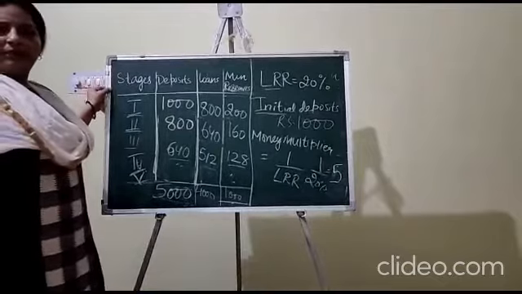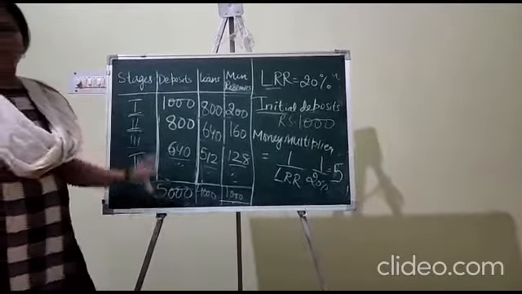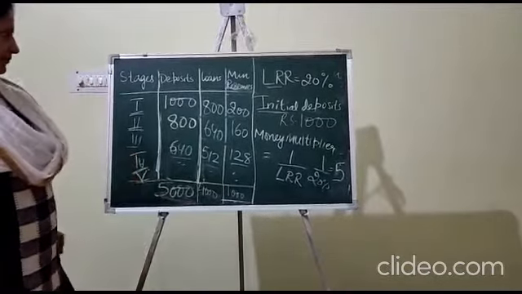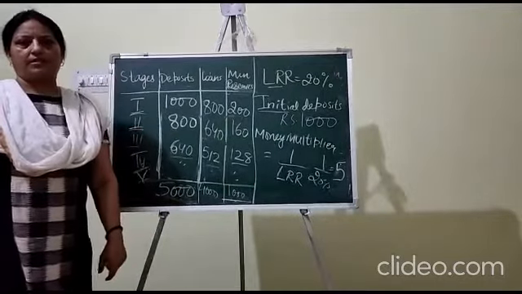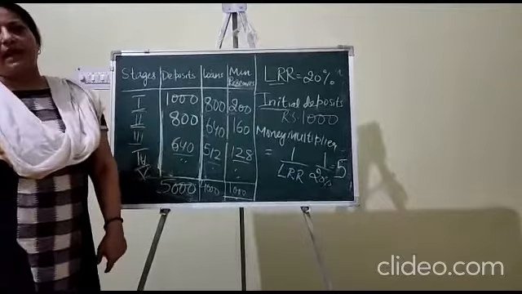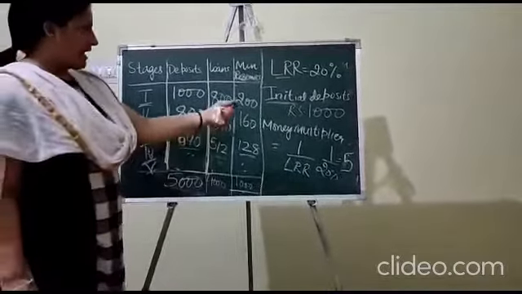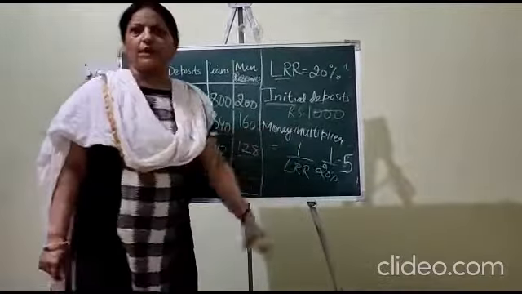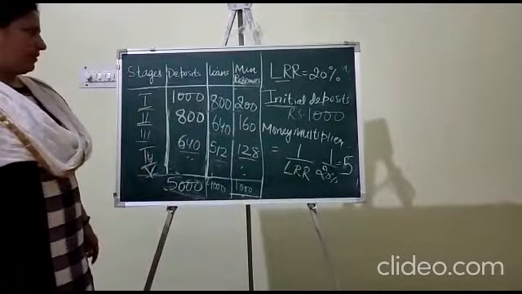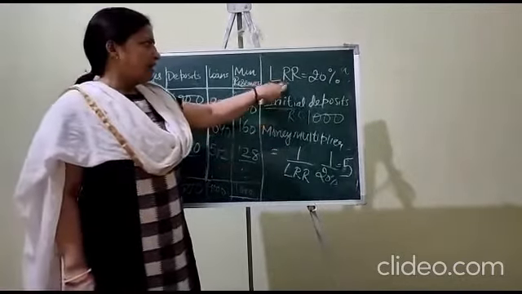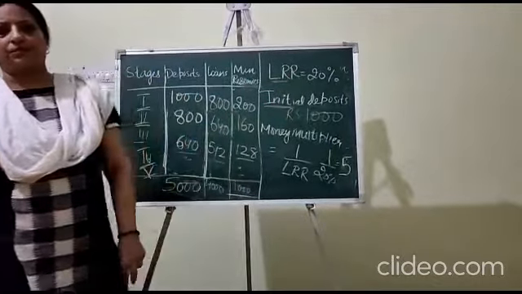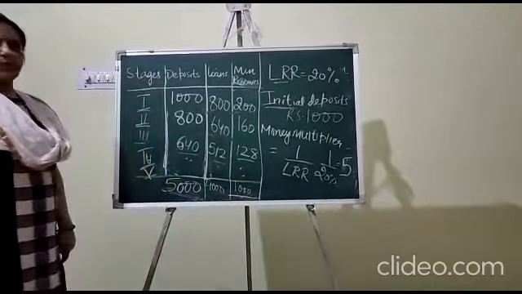Now let's explain with the help of an example. The person deposits an amount in his bank. Let's take the initial deposit as rupees 1000. The legal reserve ratio which is to be kept by the bank is 20%.